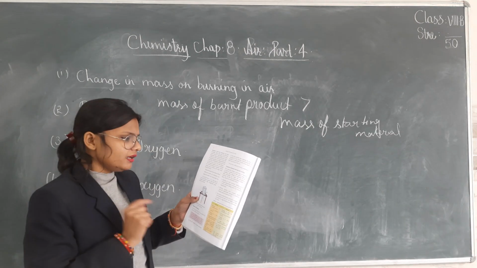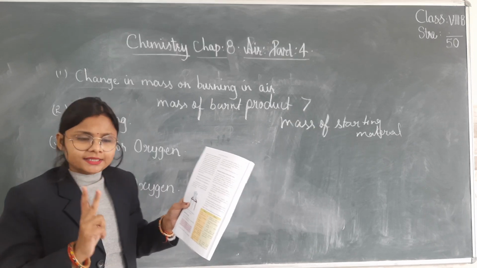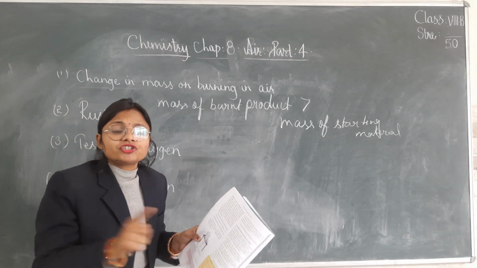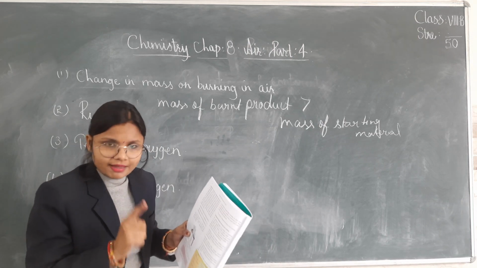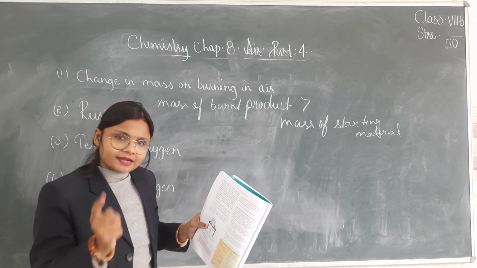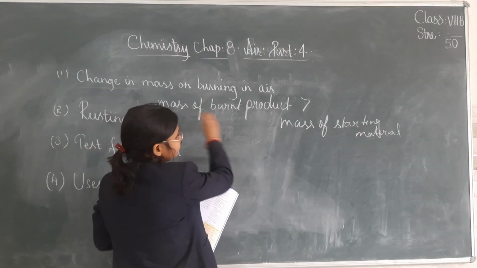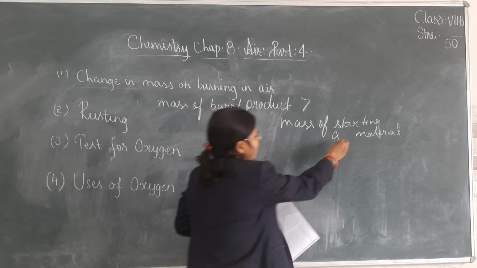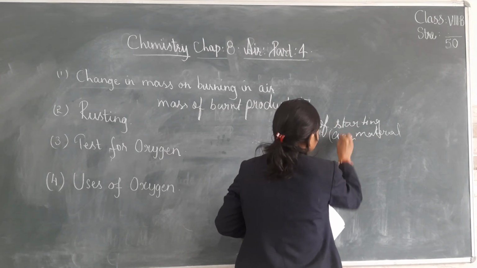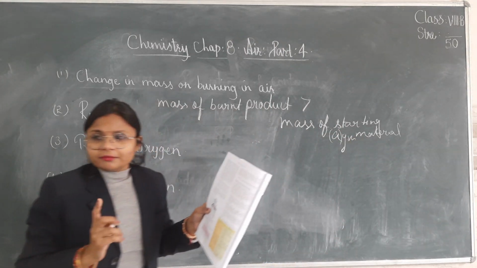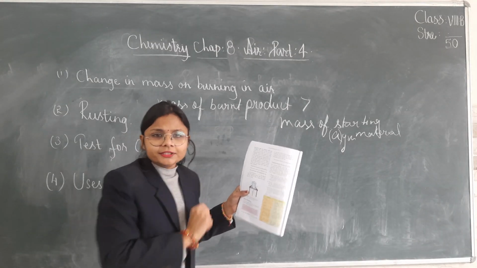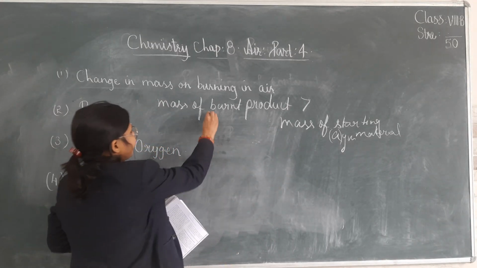So what will we see? We will see there are two masses. The mass of the crucible plus lid plus magnesium ribbon before burning would be, suppose, A gram. The second mass would be the mass of the crucible plus lid plus burnt product, that is B gram.